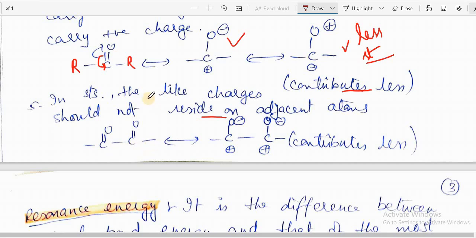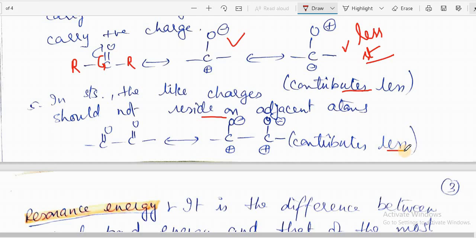As shown here, if electrons move towards oxygen, oxygen carries negative charge and carbon has positive charge. Similarly on the second carbon, it has positive charge and oxygen has negative charge. In this, the two adjacent carbon atoms have the same positive charge. So it contributes less, or it is less stable.